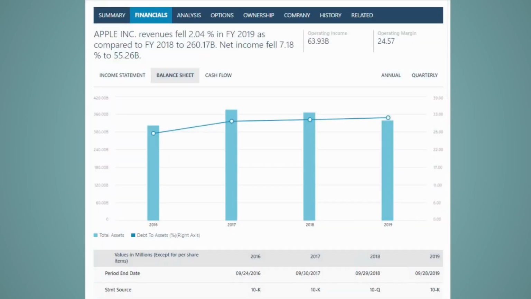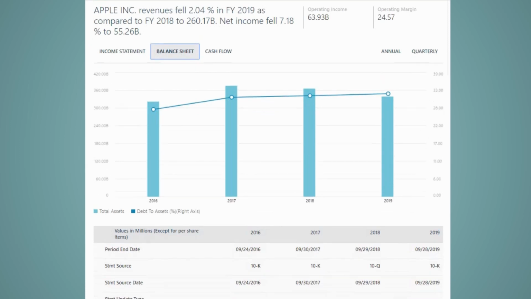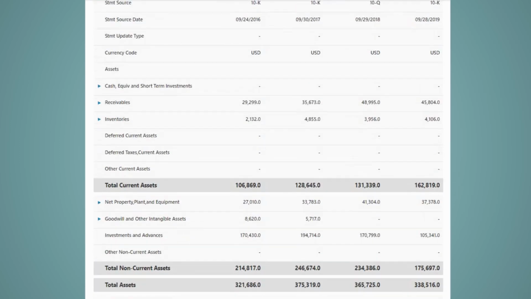Firstly, we will check a company's debt to equity ratio. In order to find this, we will go to msnmoney.com. For this example, I will use Apple, as it is Berkshire Hathaway's current highest holding. From MSN Money, we enter the company's ticker, click on the Financial tab and then the balance sheet.